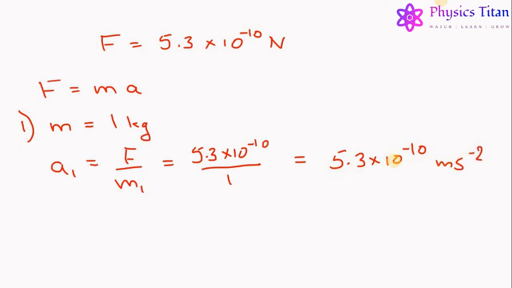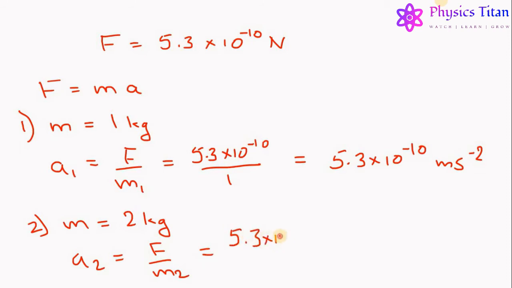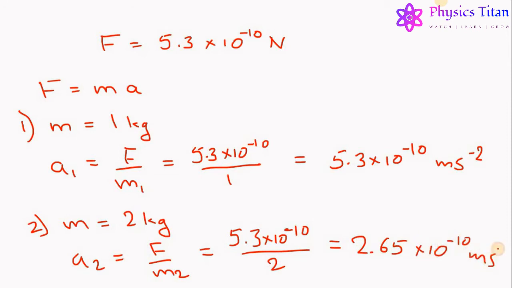So this is the acceleration of the first particle, and the second particle has a mass of 2 kg. So the acceleration of the second particle will be force divided by m2, which is equal to 5.3 into 10 to the power minus 10 divided by 2, and this is equal to 2.65 into 10 to the power minus 10 meter per second square. So these are the accelerations of the two particles due to the gravitational force of attraction between them.